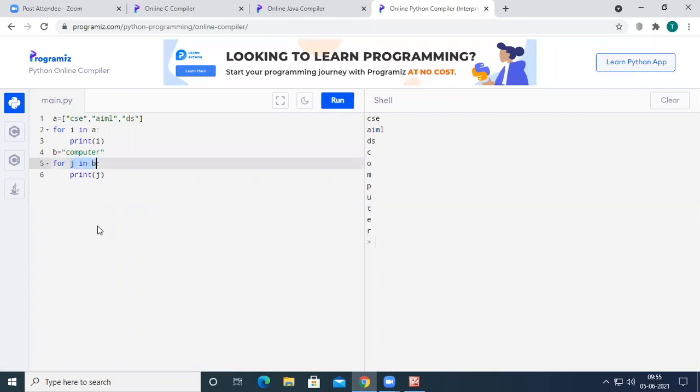Inside b I had a string which consists of 8 characters, and the index will go from 0 to n minus 1, so from 0 to 7. So the j value will be iterated between 0 and 7. This is how a for loop will behave in Python.